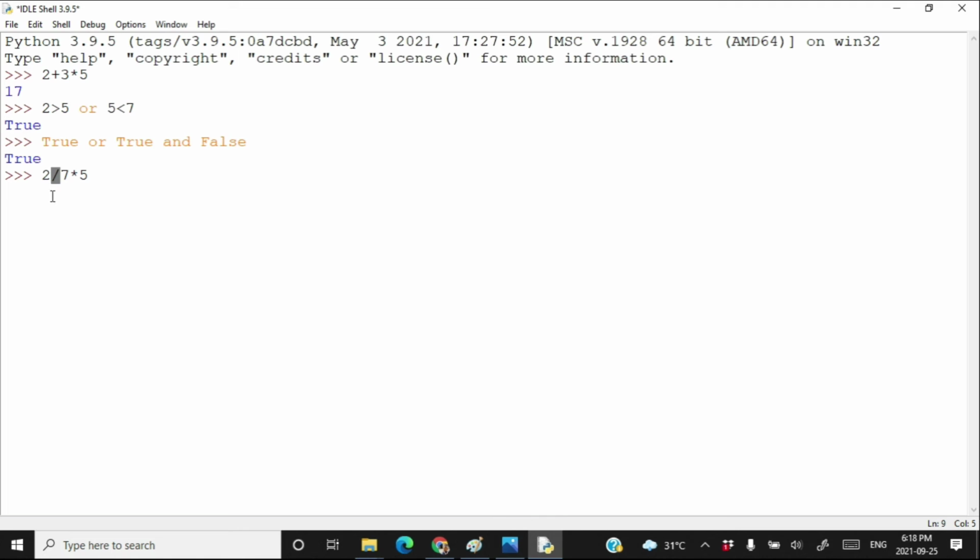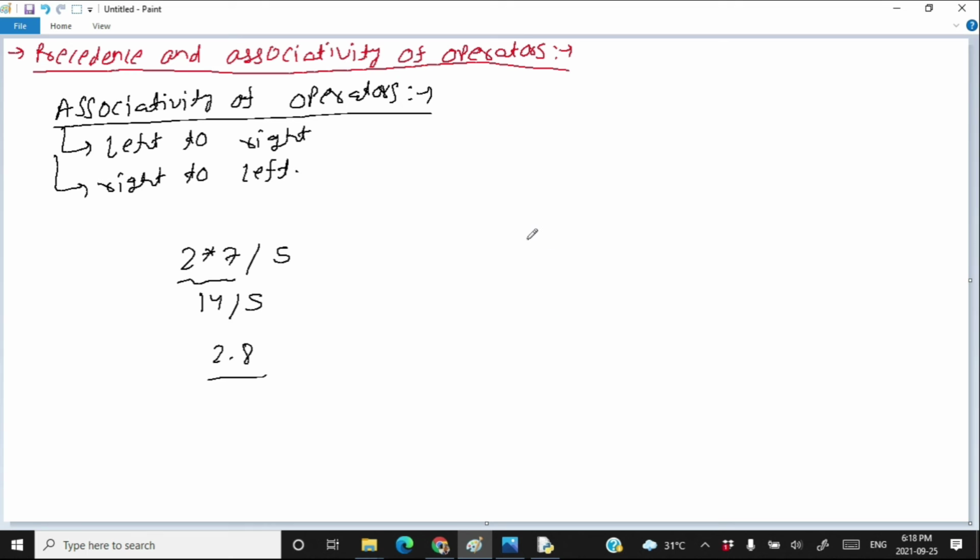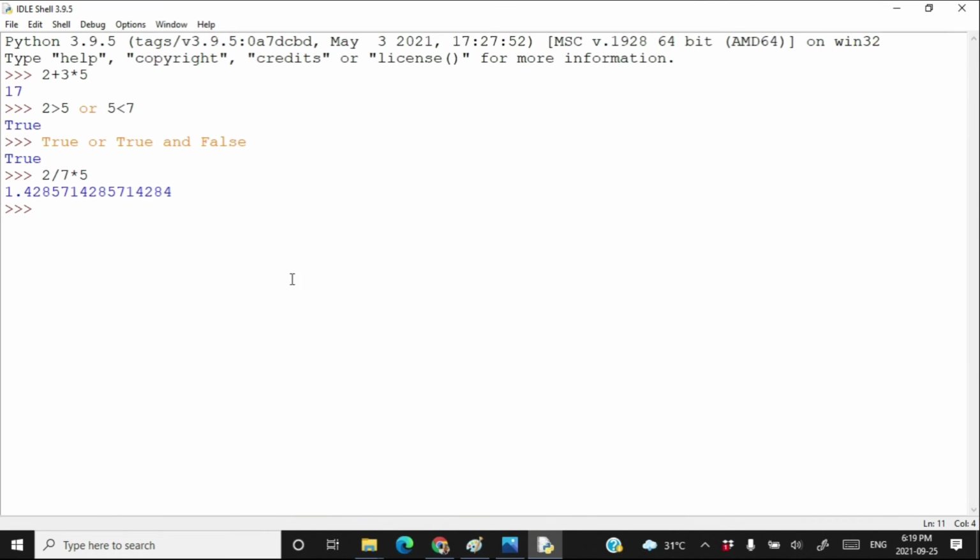So in this case the division will execute first, and 2 divided by 7 will execute first. When you do 2 by 7, it is going to return 0.28 something, and when you multiply 0.28 by 5 you are going to get 1.4285. So this is how it works.